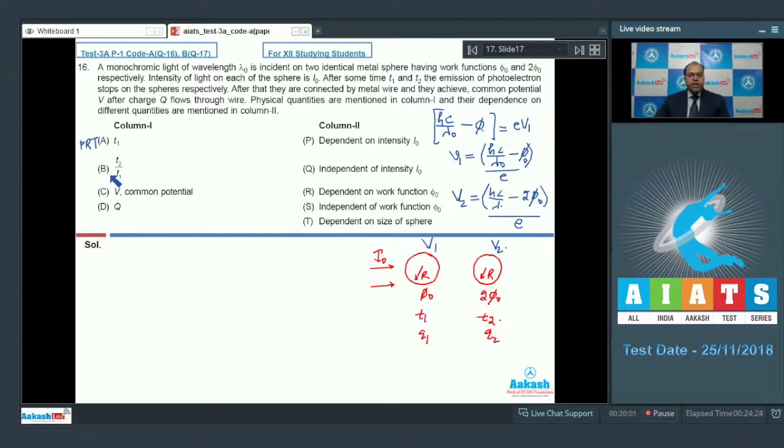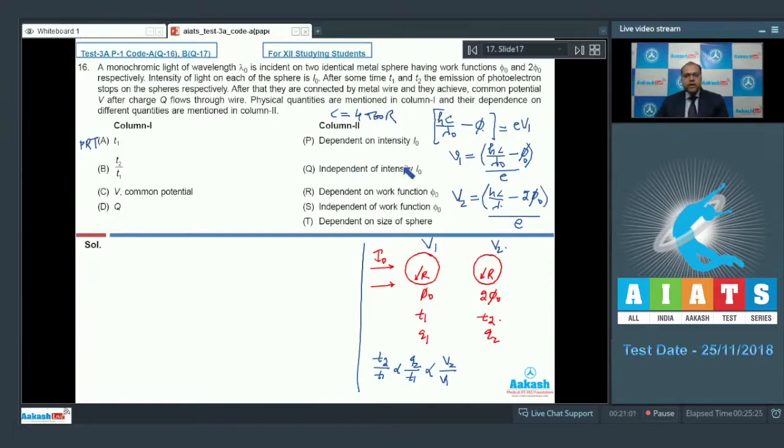Now check entry B, the ratio of T2 by T1. Since the intensity is the same in both cases, the ratio of T2 by T1 is proportional to the ratio of Q2 by Q1, or I can say it is proportional to V2 by V1, as C, the capacitance of the sphere, is the same, 4 pi epsilon naught r, in both cases.